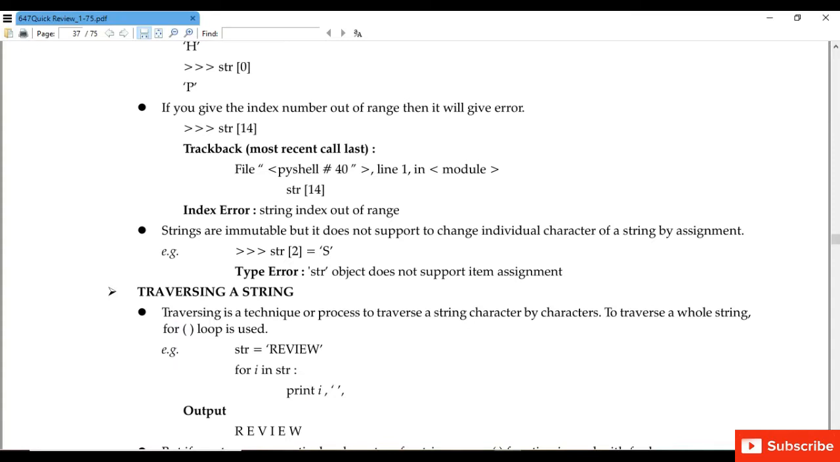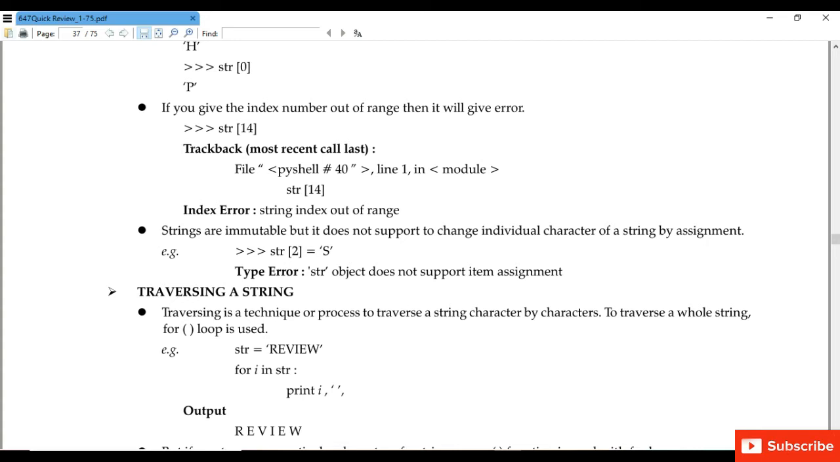Strings are immutable, which means that we cannot change them after creating them. Strings cannot be changed after they are created. Like in this example, we have written str2, and in the bracket we have written 2 is equal to s. Since we have already assigned the string value, we cannot change the string now. So an error will come.